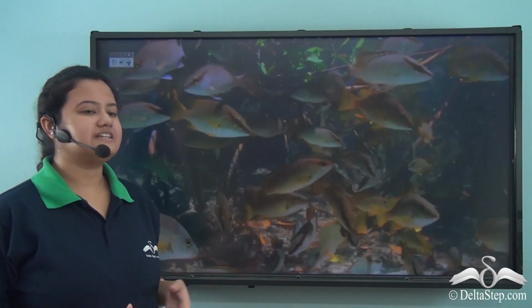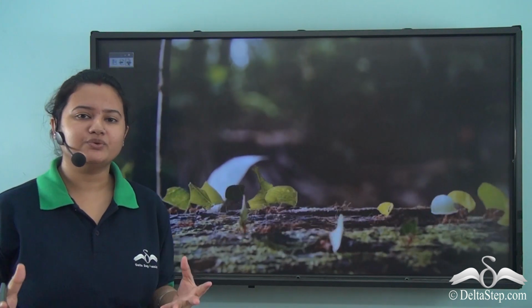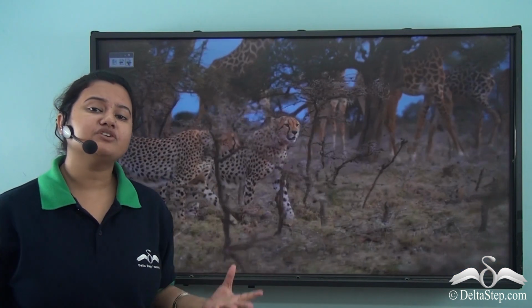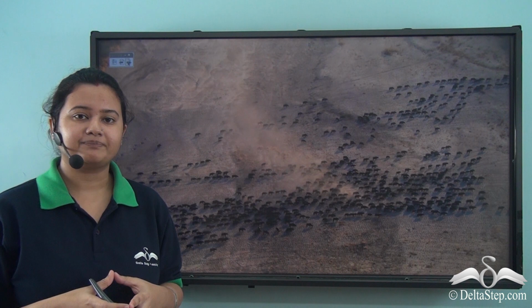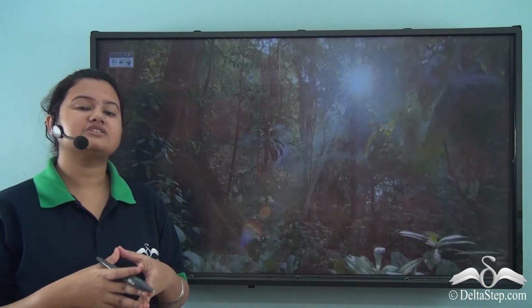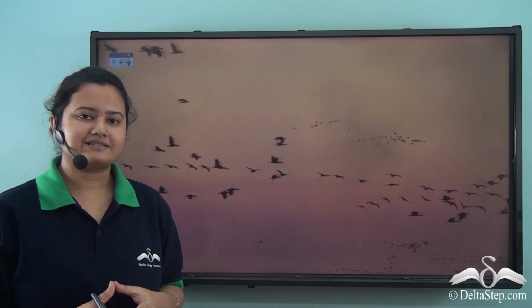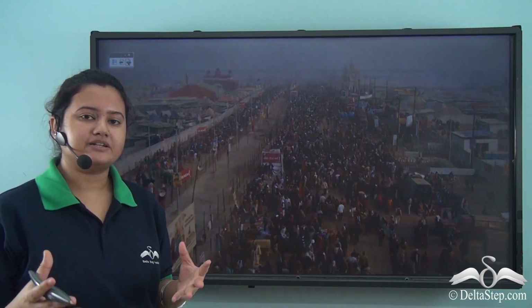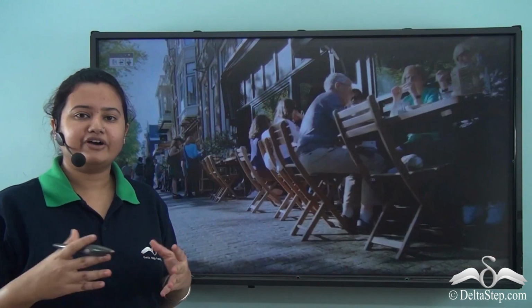We know our Earth is a unique planet because it is the only place in the entire universe to host life. On Earth, we can find a diverse range of species starting from fishes, insects, birds, animals, and even human beings. Even the sizes of these organisms vary from tiny insects to large mammals. Now, all these living organisms are not independent, rather, they are very much dependent on each other for their survival.